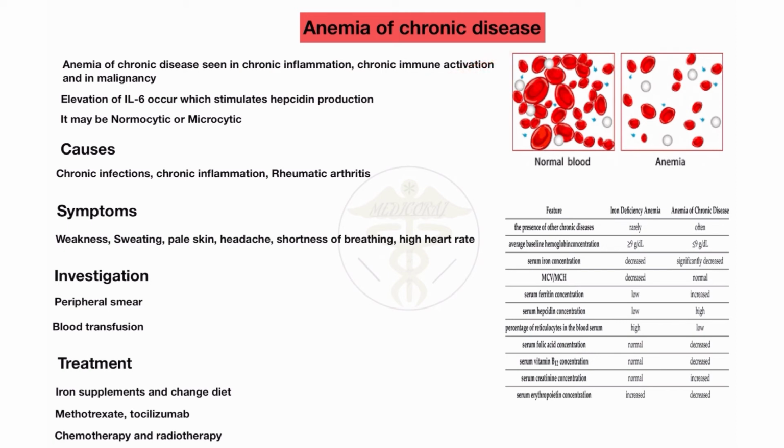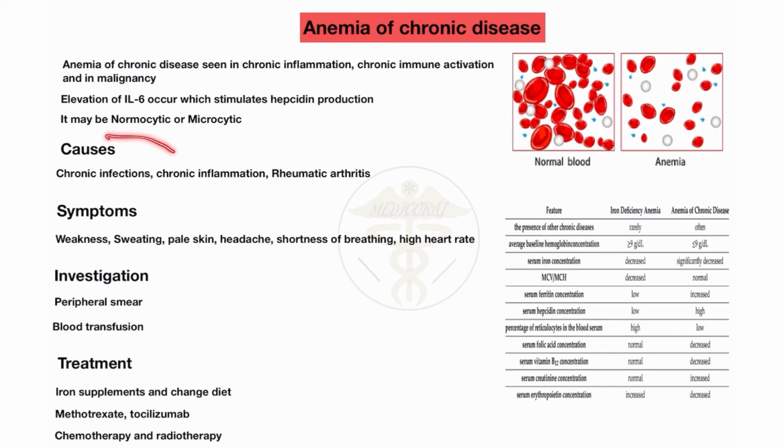There is an elevation of interleukin 6. Please learn that this interleukin 6 elevation occurs in anemia of chronic disease, which stimulates hepcidin production. So in the blood of the patient you will see the hepcidin production level increases, and this causes the anemia of chronic disease. It is the most characteristic feature: hepcidin production increases in the patient of anemia of chronic disease.